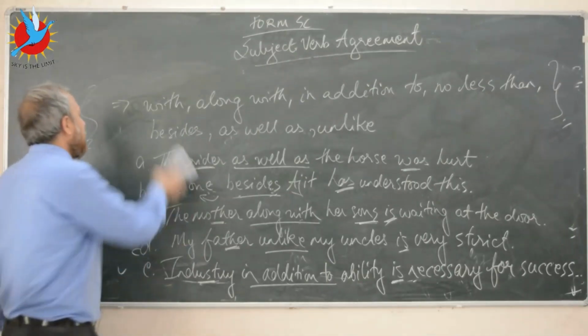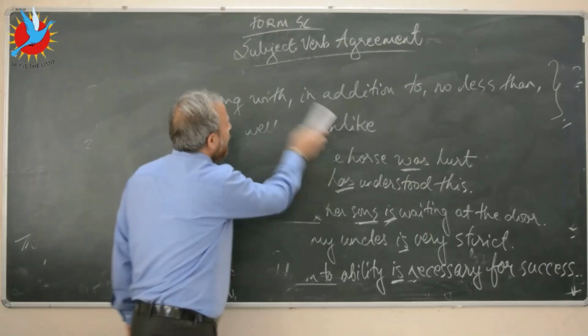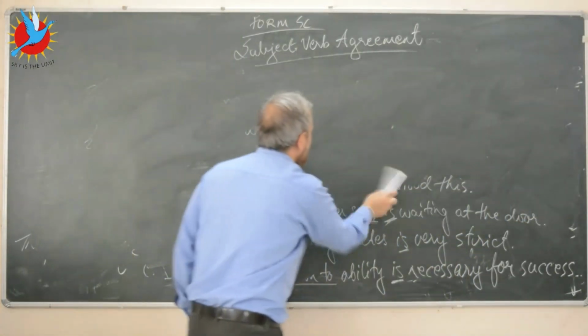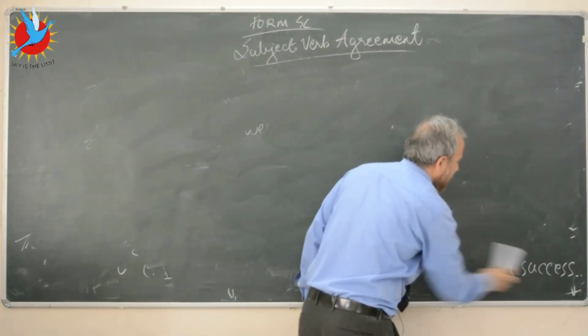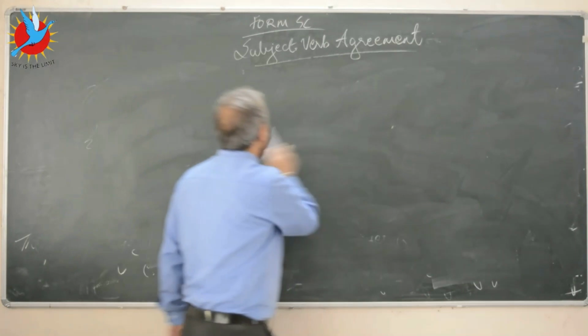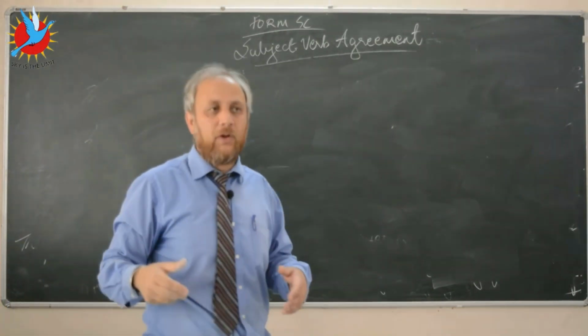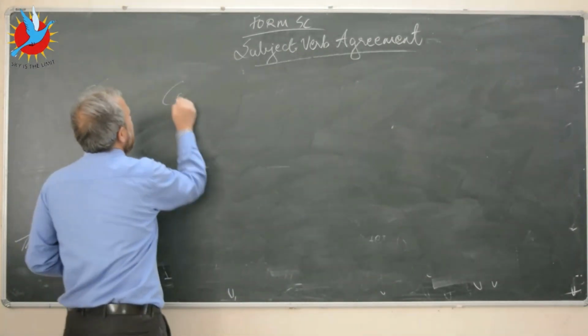Now let's move on to another rule. So now we will look at the use of collective nouns. Collective nouns, we usually consider them to be singular, but sometimes they can be used to denote, let's say, the members of a group or the parts of a unit. So let's see how it works with collective nouns.